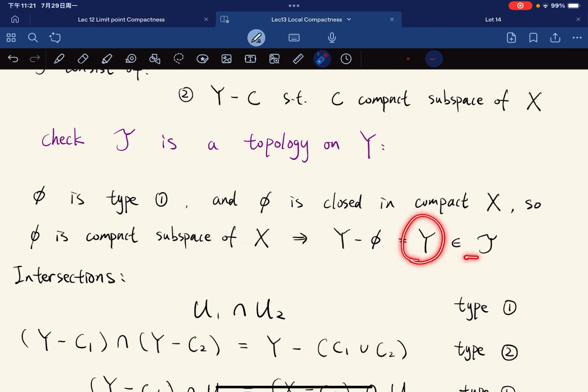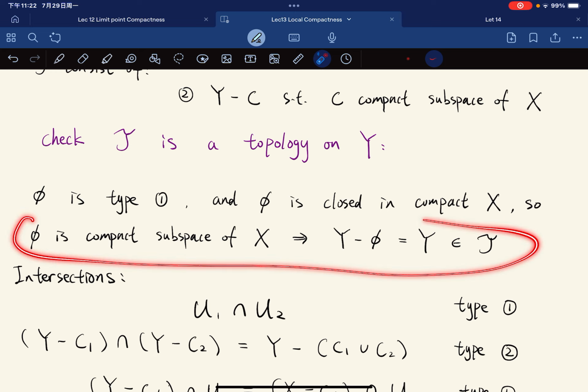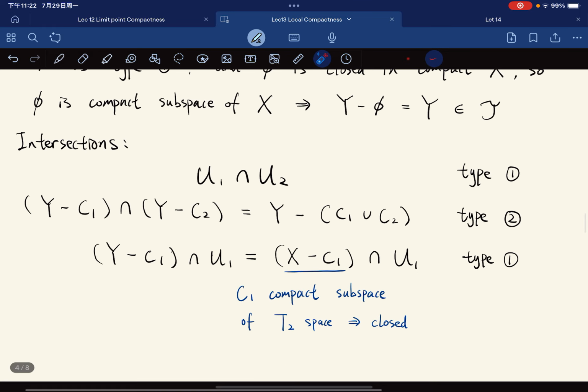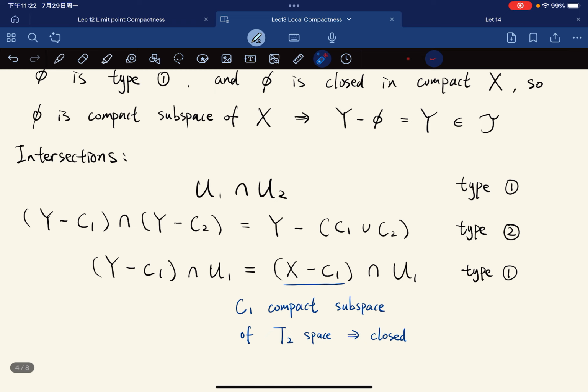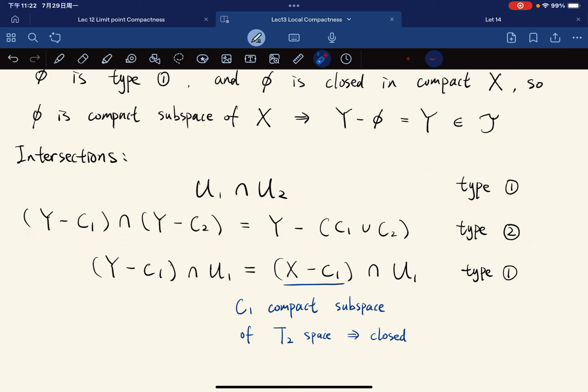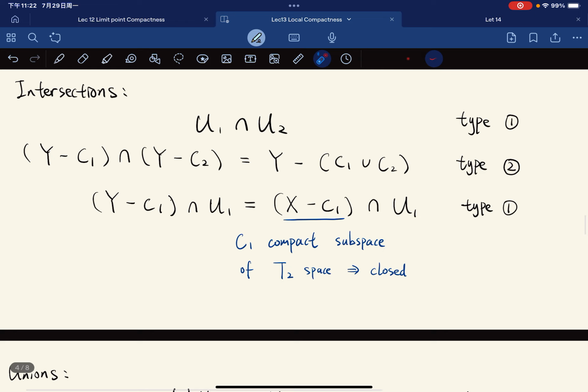So Y is also in the topology, right? This is some logic, something indirect showing that Y is open. So the empty set on Y is in T, and we're going to check finite intersections, where one is of type 1 and the other is of type 2, right? You're supposed to be able to figure it out by yourself. It's just set theory at this point. There's nothing topological here.